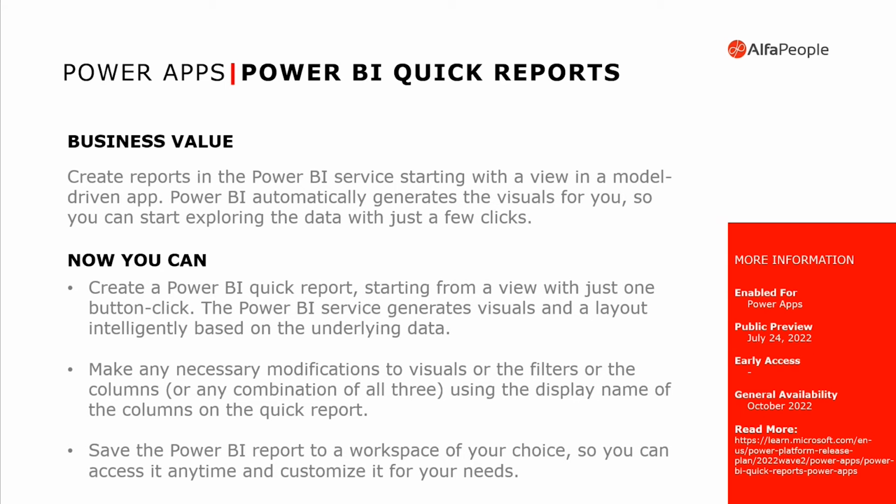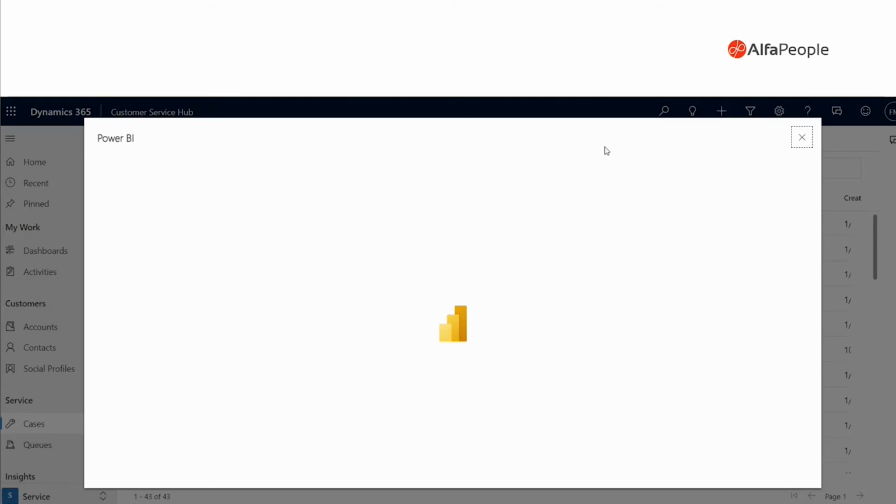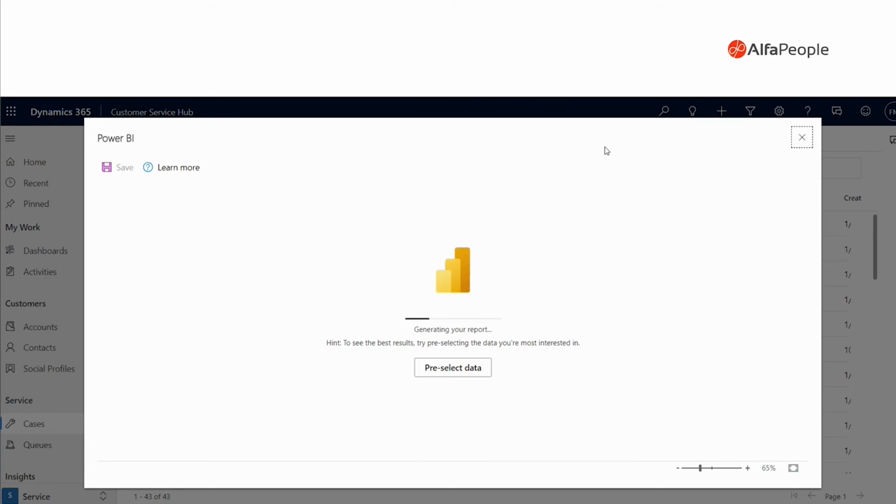For you to understand better how it's going to work, let's see again an example. So again, we are on our customer service hub. We are on the cases table. And as you can see, now we have a new button called Visualize this view. We click, and this is Power BI. As Power BI is loading the data, what we can see is that it's creating for us a very nice dashboard, a simple dashboard.